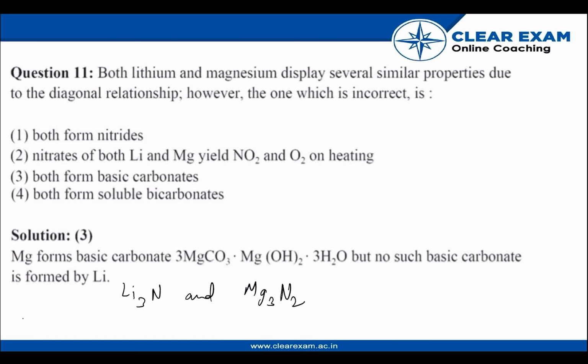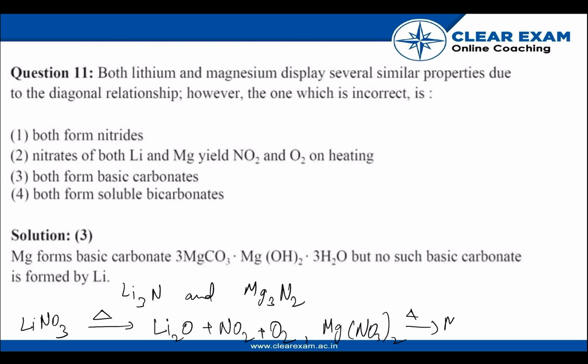So the equation will be something like this: LiNO3 when heated forms Li2O plus NO2 plus O2, and for magnesium, Mg(NO3)2 under heat gives MgO plus NO2 plus O2. So magnesium always forms basic carbonates while lithium forms normal carbonates. It does not form basic carbonates. That is, option 3 is the correct answer.